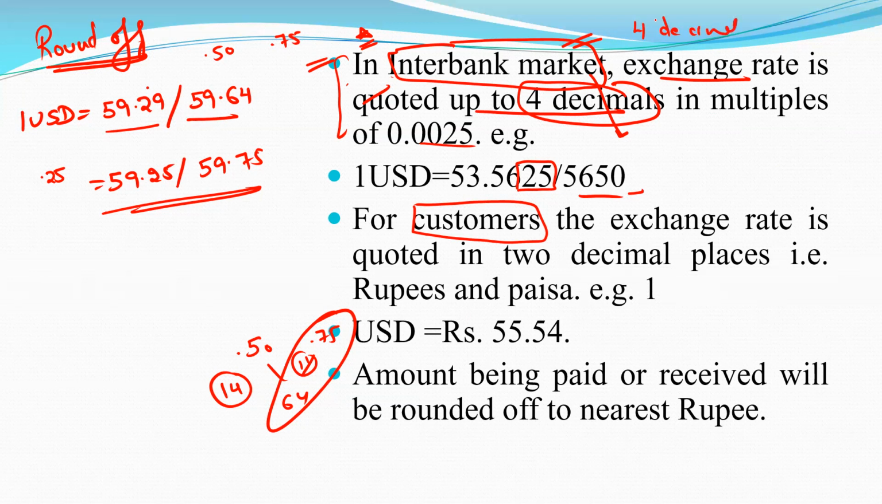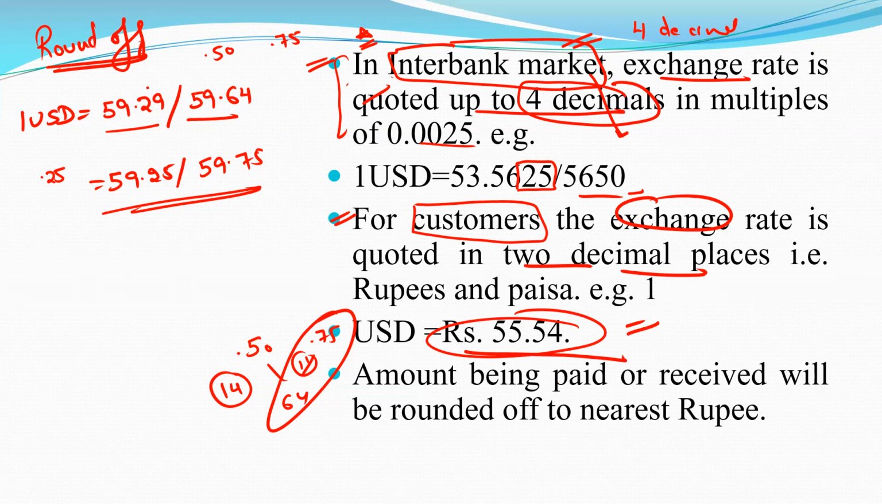The round off is up to 4 decimal places in the interbank market. For customers, the exchange rate is quoted up to 2 decimal places, that is rupees and paisa. Example, 1 USD is equal to 55.54.